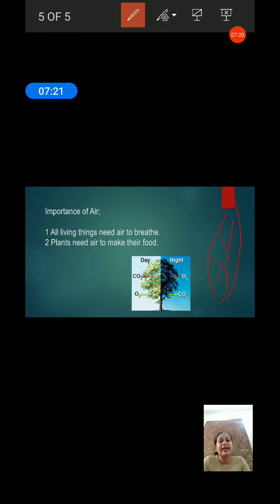Okay, do you know that air is also important for burning? Yes, oxygen is important for burning. We all know that, and oxygen is present in air, so air is also important for burning.